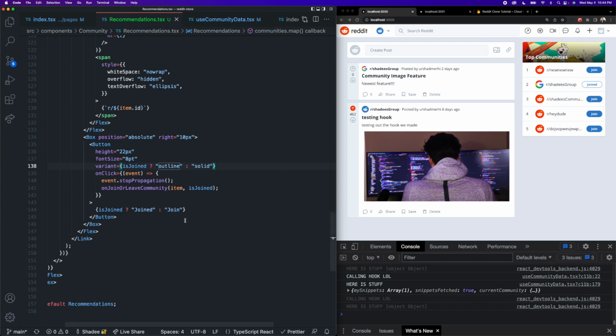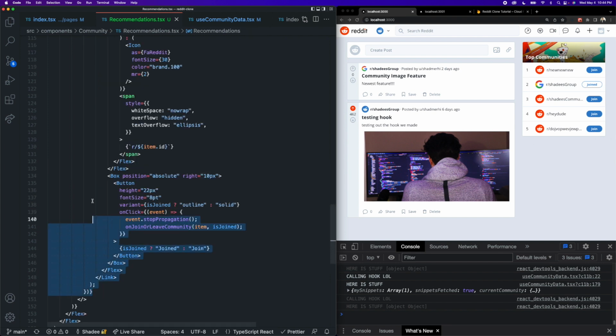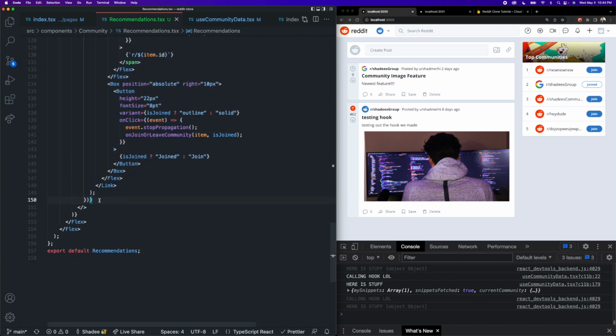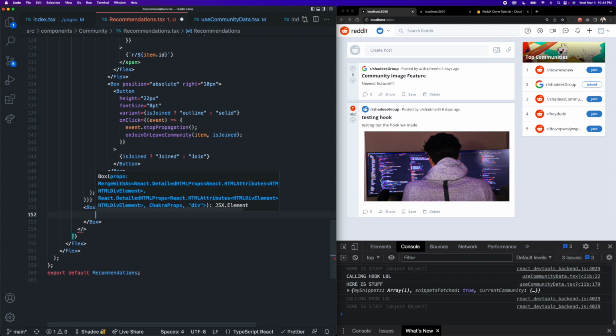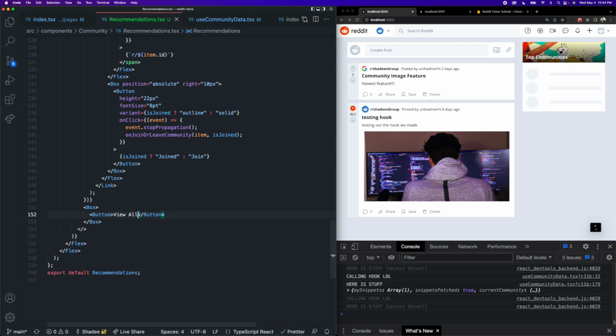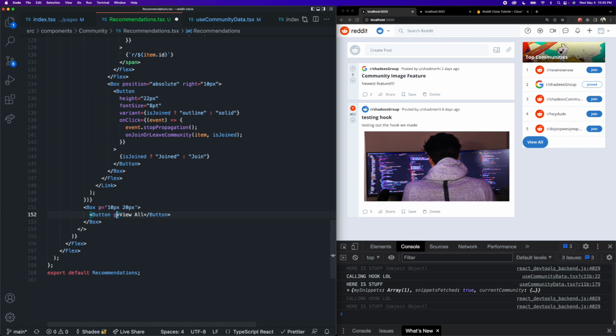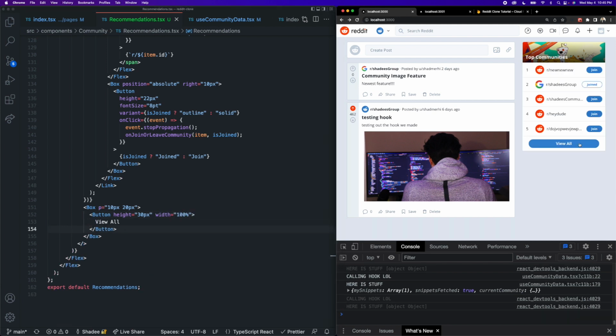And so the very last thing we need to add to our recommendations component is just the view all button at the very bottom there. So let's quickly do that. So below all of our list items here in the communities.map function, just underneath there, but inside of this fragment here, we want to add a box component. And this box is going to contain that button that says view all. So we save this. Then on this box, we want to give it some padding, and the padding is going to be 10 pixels top bottom, 20 pixels left and right. And then for our button here, we're going to give this a height of 30 pixels and a width of 100%.